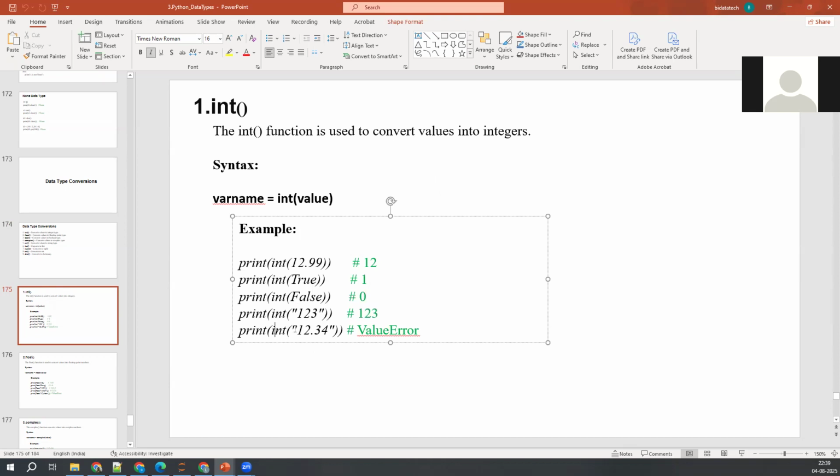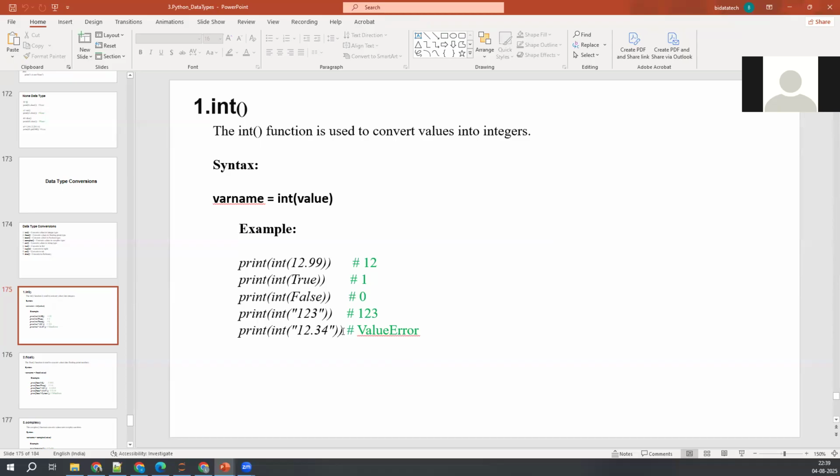For the string we are passing, in string format, that is the reason it is throwing a value error.